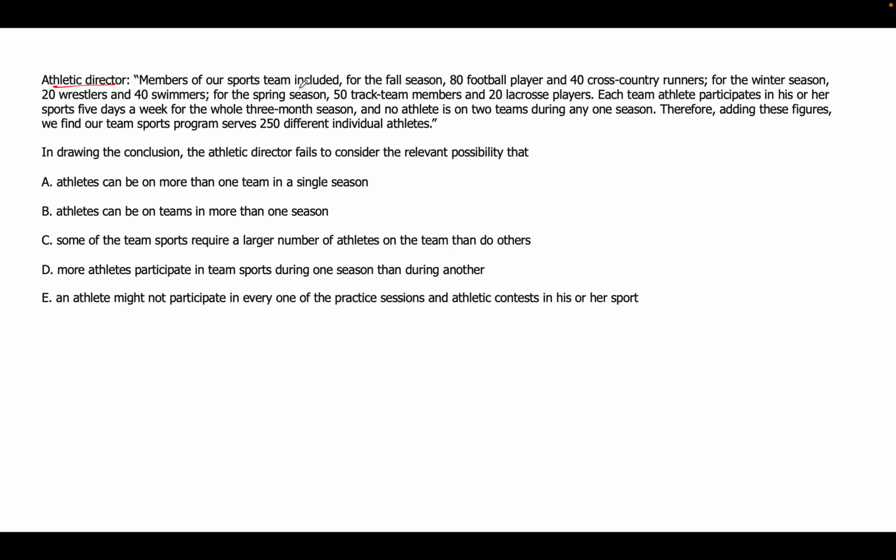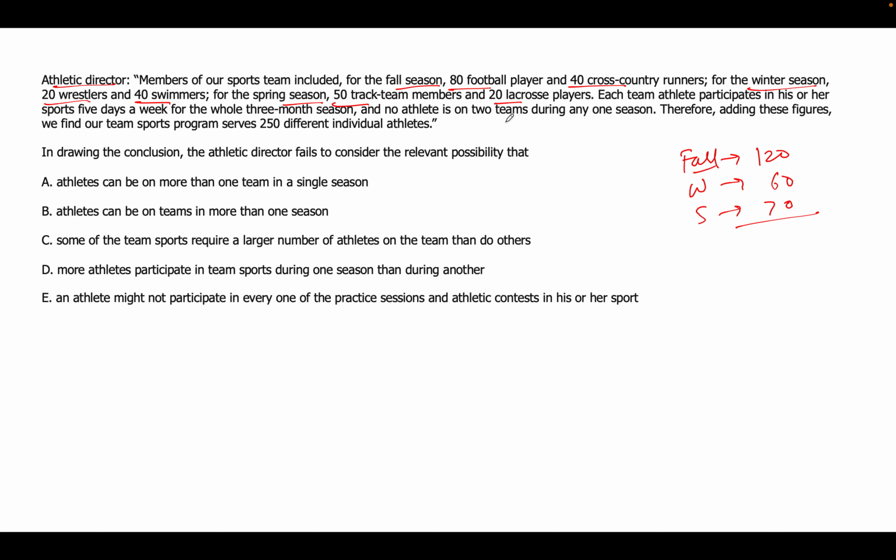Athletic director. Members of our sports team included for the fall season 80 football players and 40 cross country runners. So for the fall season, it's 120 total players. For the winter season, 20 wrestlers and 40 swimmers. So winter 60. For spring, it's 50 track and 20 lacrosse. So for spring, it's total 70.